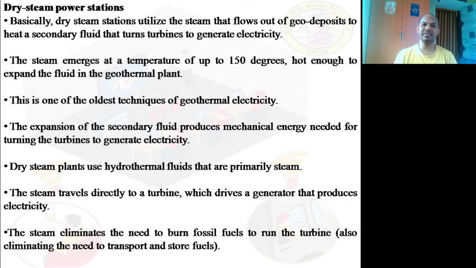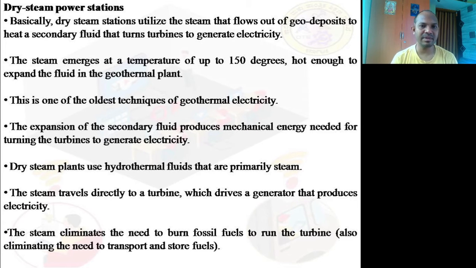Dry steam power stations basically utilize the steam that flows out of geodeposits to heat a secondary fluid that turns turbines to generate electricity. That means to say that there are steams or gases, it may be hot gases or dry steams, which are available beneath the earth surface.